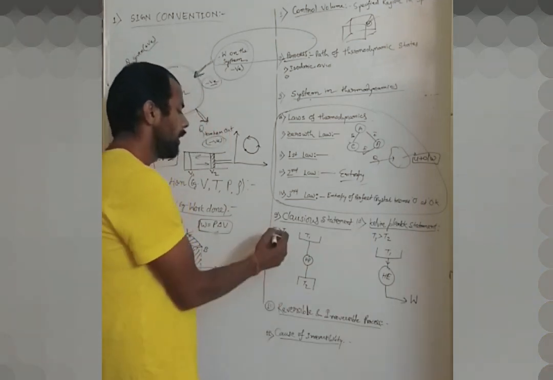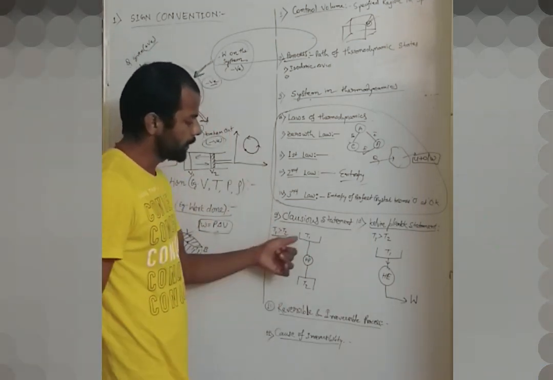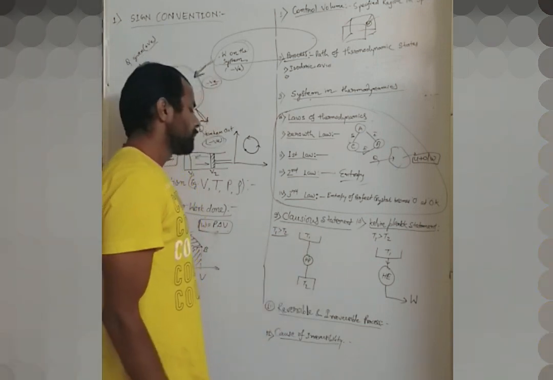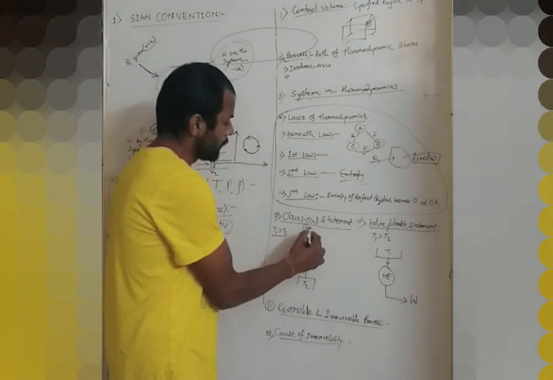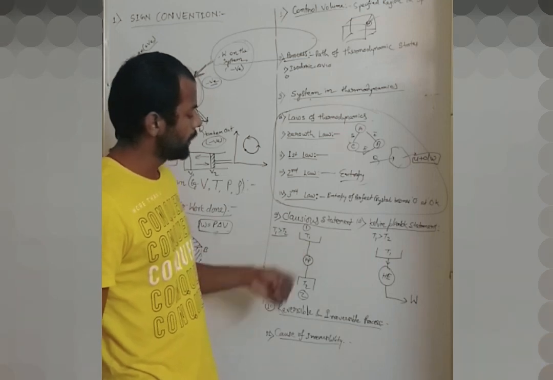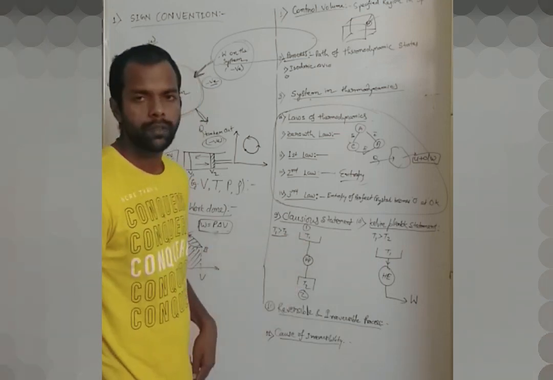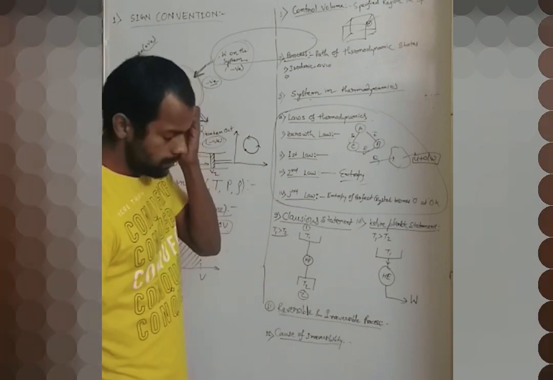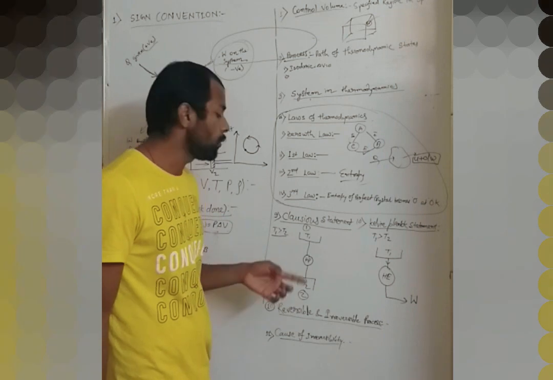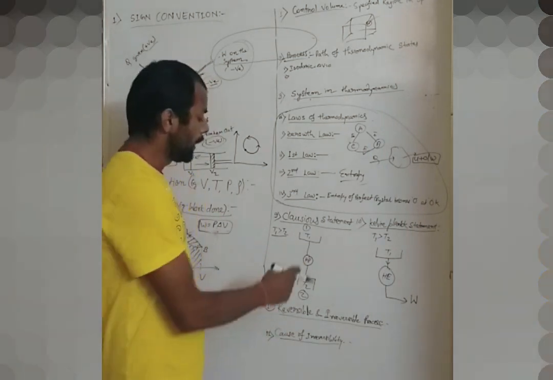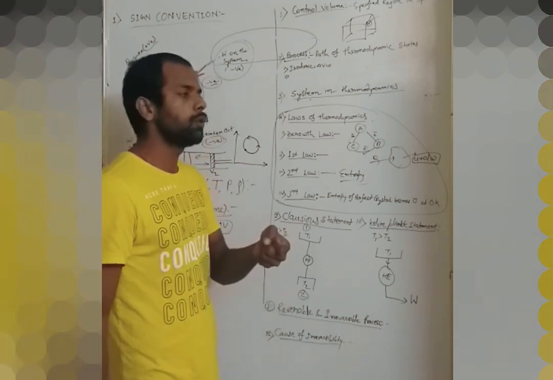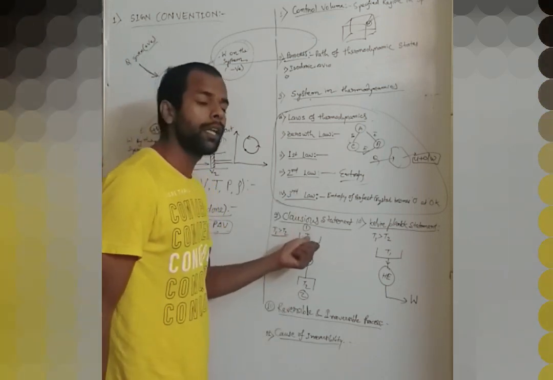Clausius statement says, if there are two temperature reservoirs, reservoir 1 at T1 and reservoir 2 at T2, and the condition is that T1 is higher than T2, then it is impossible to make a heat pump which can take heat from T2 and deliver it to T1.